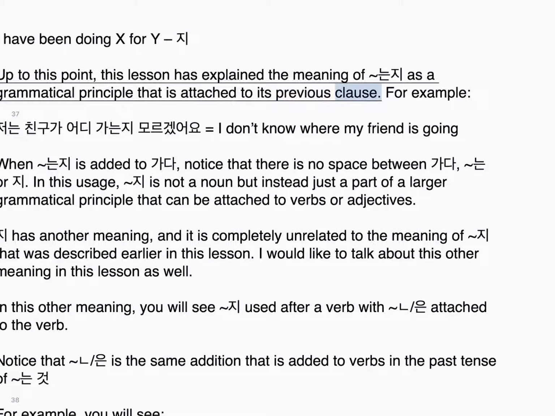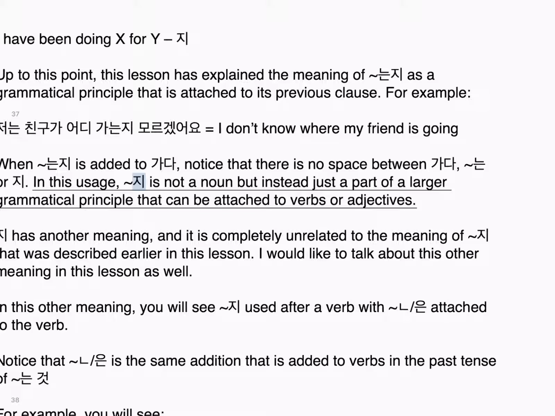For example, 저는 친구가 어디 가는지 모르겠어요. I don't know where my friend is going, when 는지 is added to 가다. Notice that there is no space between 가다, 는, and 지. In this usage, 지 is not a noun but instead just a part of a larger grammatical principle that can be attached to verbs or adjectives.